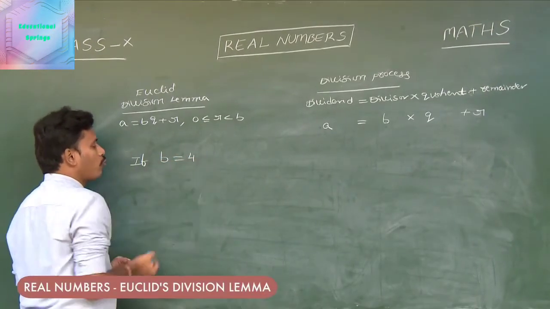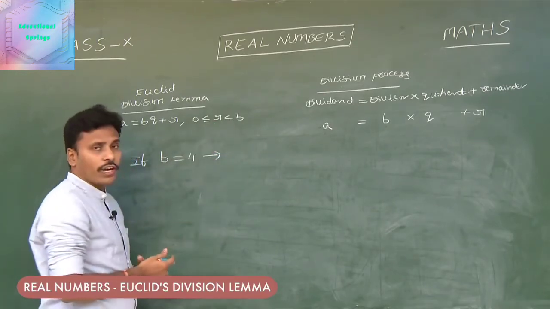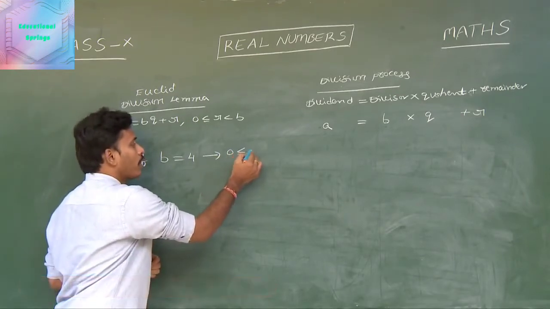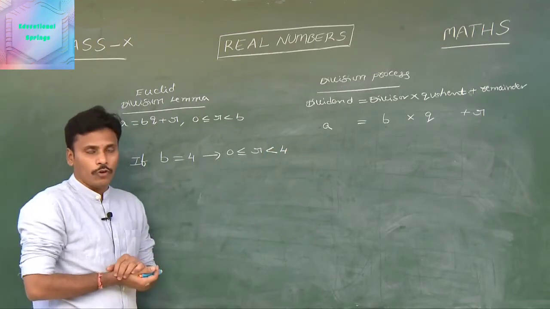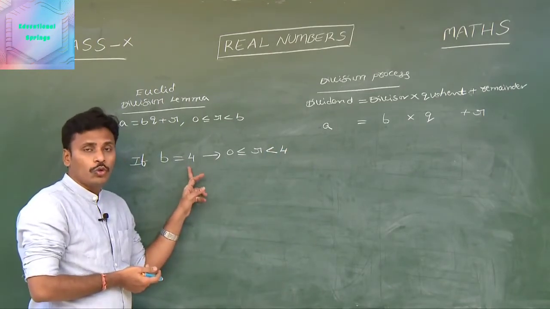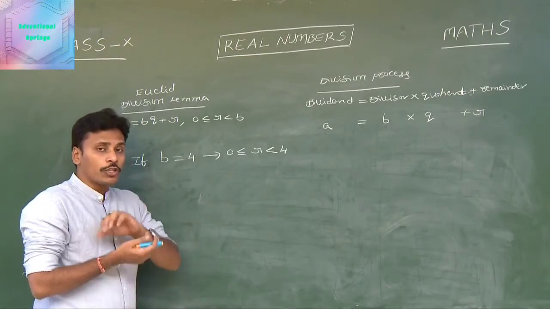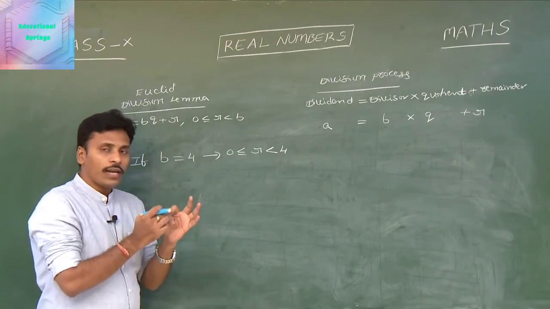If b is equal to 4, as we discussed, next we need to concentrate on the value of r. See what the possible values for r are. Look at this, the value of r is in between 0 and 4. If b is equal to 2, we have 2 possibilities for r, 0 and 1. If b is equal to 3, we have 3 possibilities for r as 0, 1 and 2.